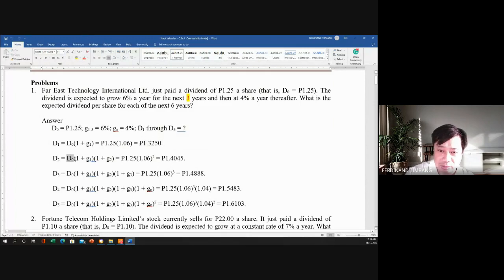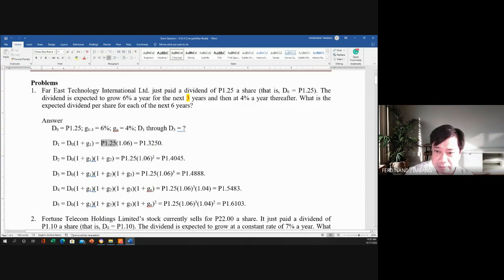So for the D2, what we can do is to shortcut na lang. So we can do the 1.25 because this is the dividend, no? So we multiply this by 1.06 raised to the power 2. So we get 1.40405.